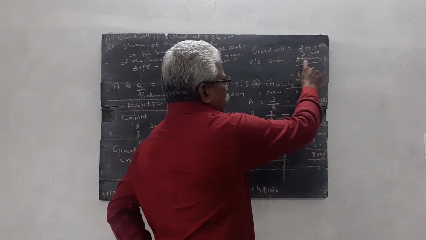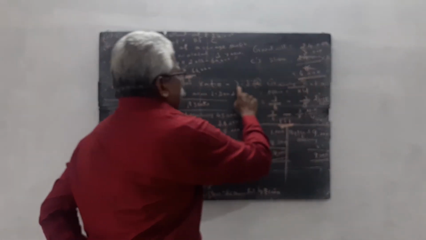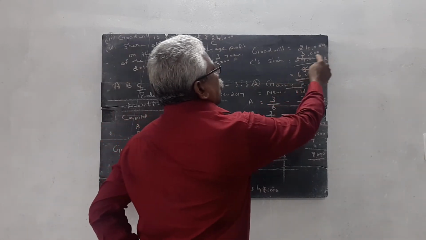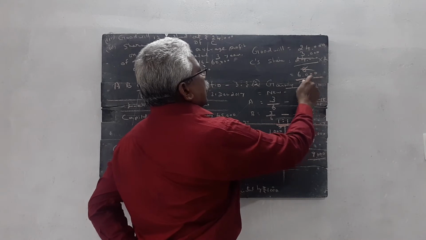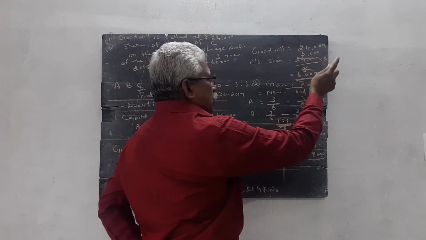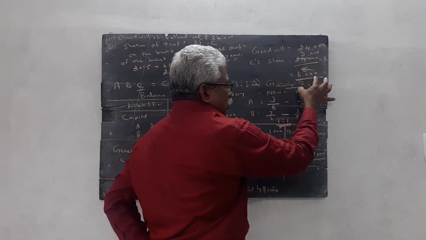C's portion of goodwill is equal to 24,000 divided by 8 into 2. How do you get 8? 3 plus 3 plus 2. 8 into 2. So C's portion of goodwill is equal to 6,000, though goodwill is valued at rupees 24,000.